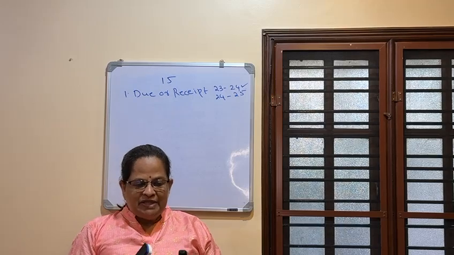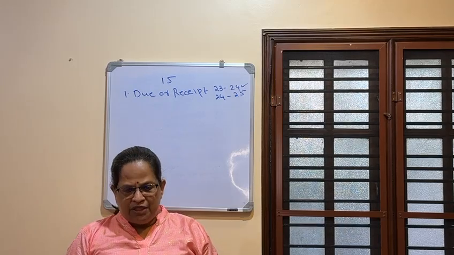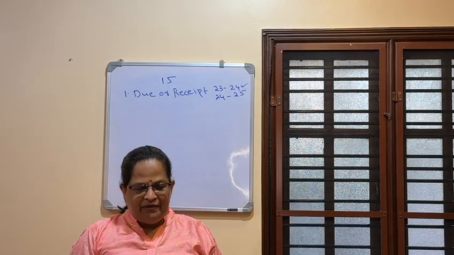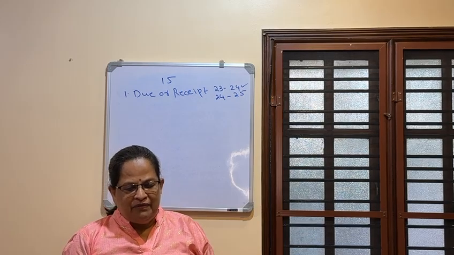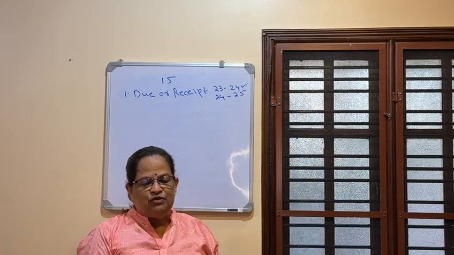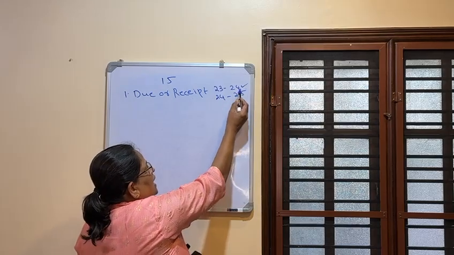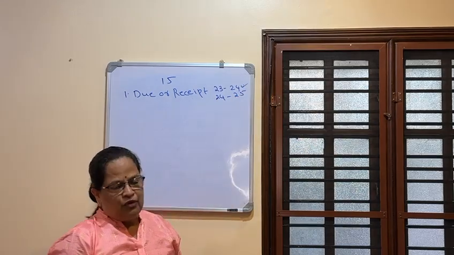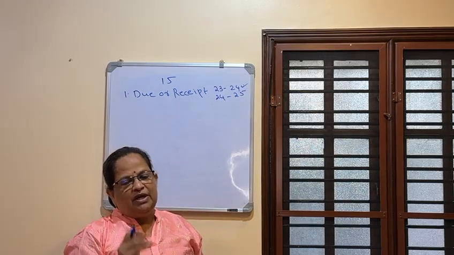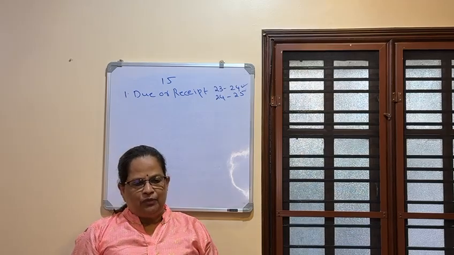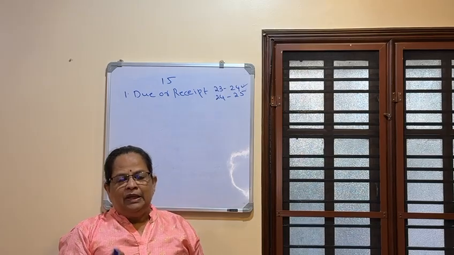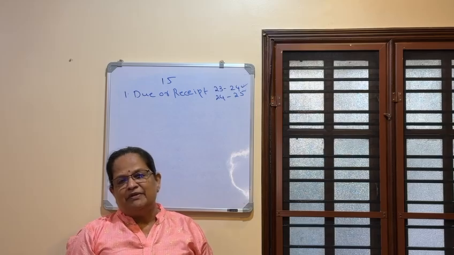Second point, if salary falls due in the previous year 23-24 but is received in 24-25, it will be treated as the salary of the previous year 23-24 as it falls due. That is what I explained. Actually due in 23-24 but paid in 24-25. So whichever comes first, it will be taxed in 23-24.